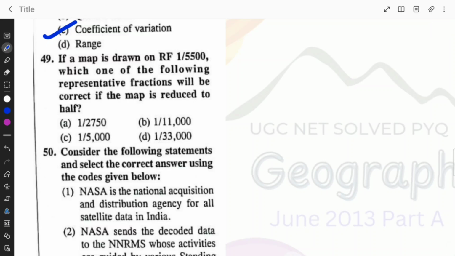If a map is drawn on RF 1 upon 5500, or 1 is to 5500, which one of the following representative fractions will be correct if the map is reduced half? If the map is reduced half, so option B will be the correct answer.